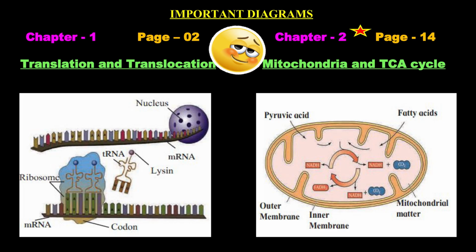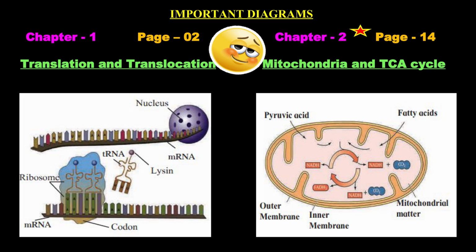Now see here, children, there are some important diagrams which will come in the board exam in chapter number 1. So these are translation and translocation. Now these diagrams, if you see, you have to label them. Either they will tell you to draw or you'll have to label. And then you are having in chapter number 2 mitochondria and TCA cycle.